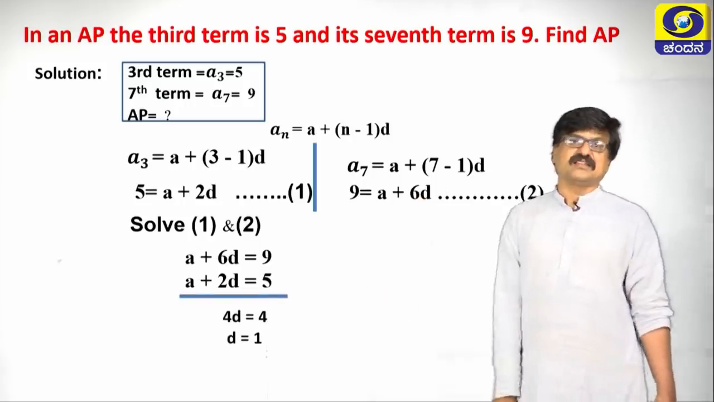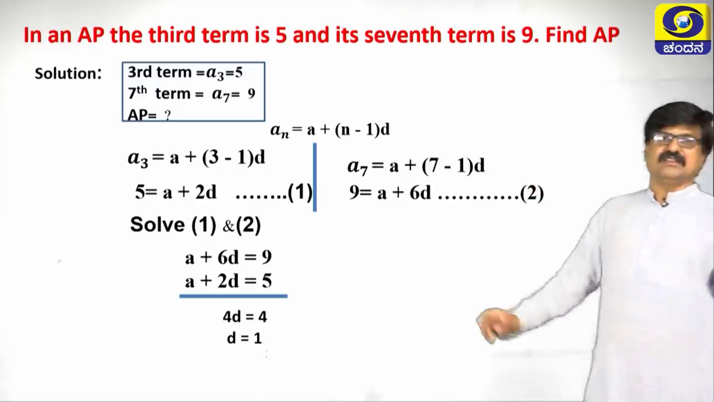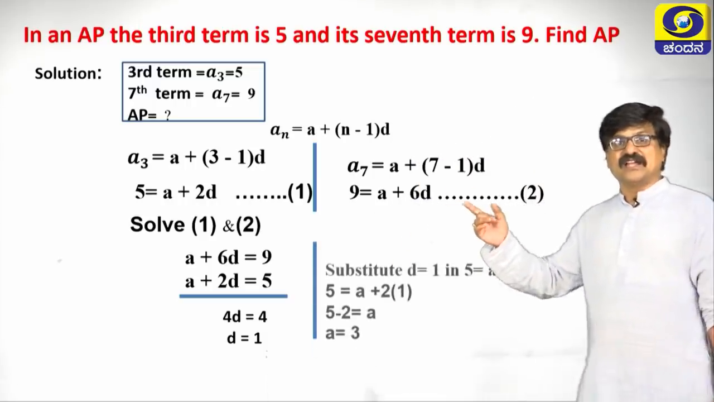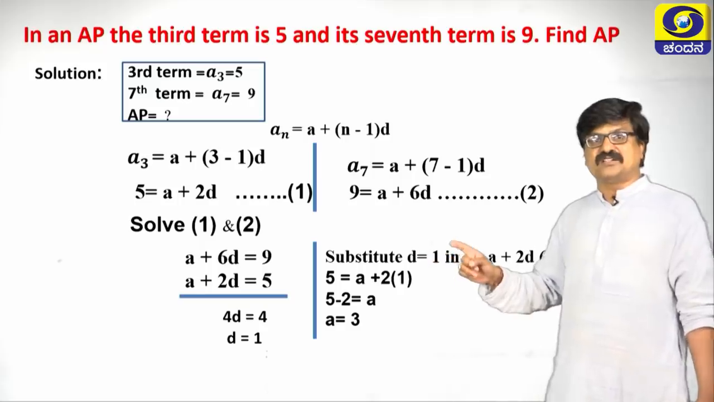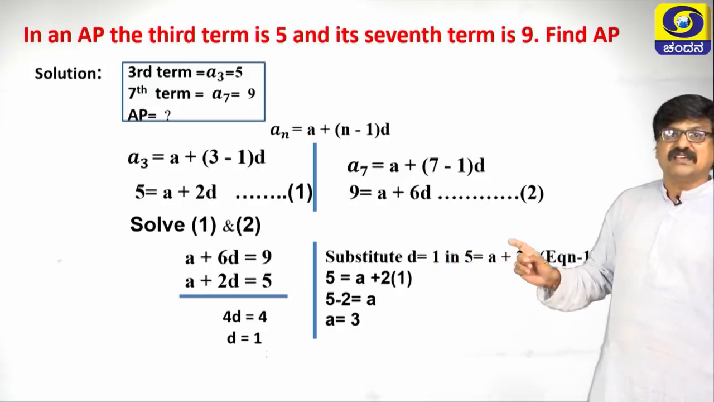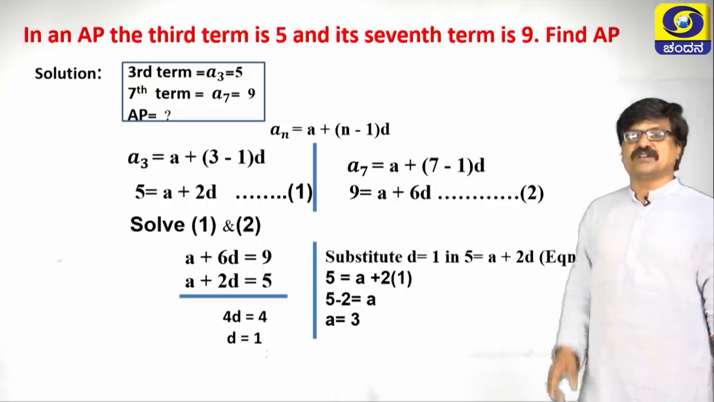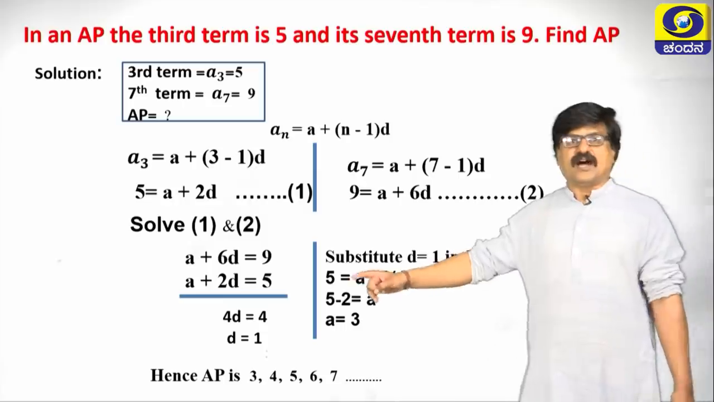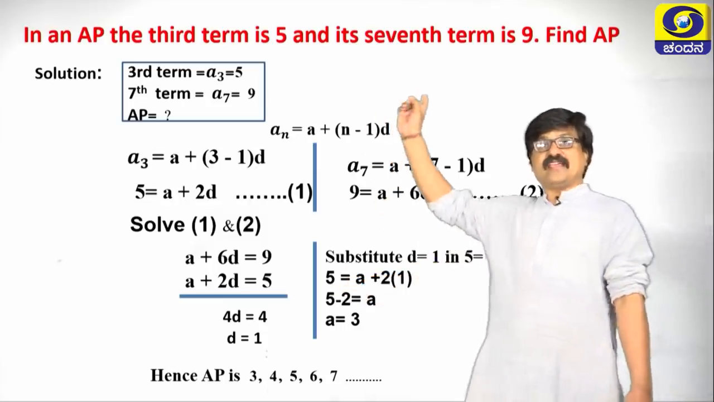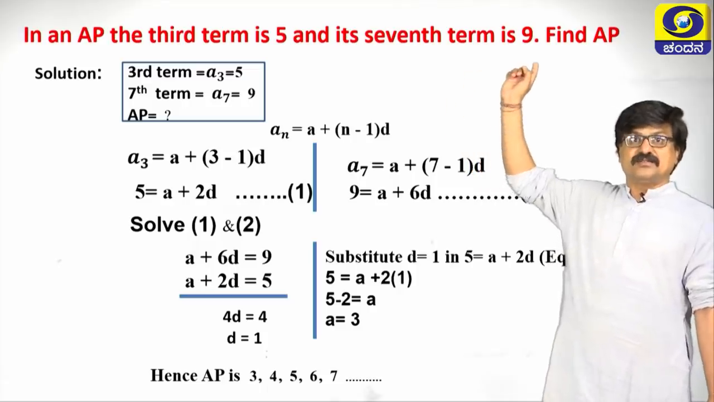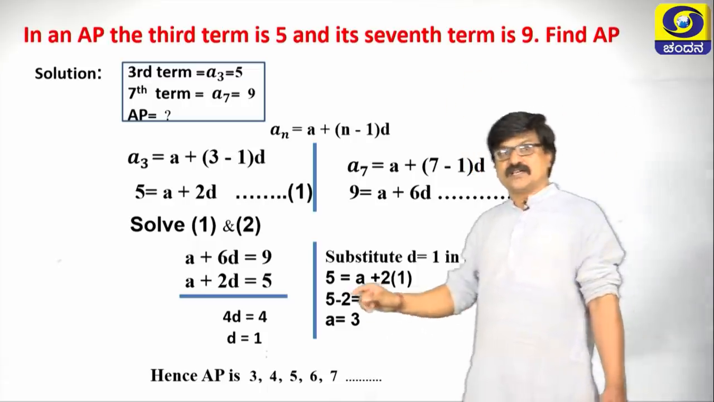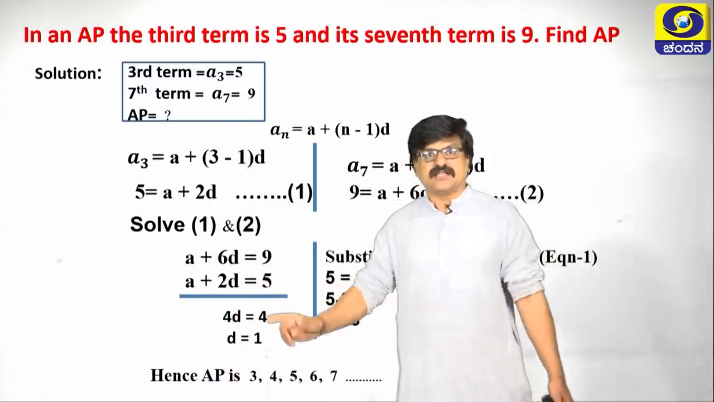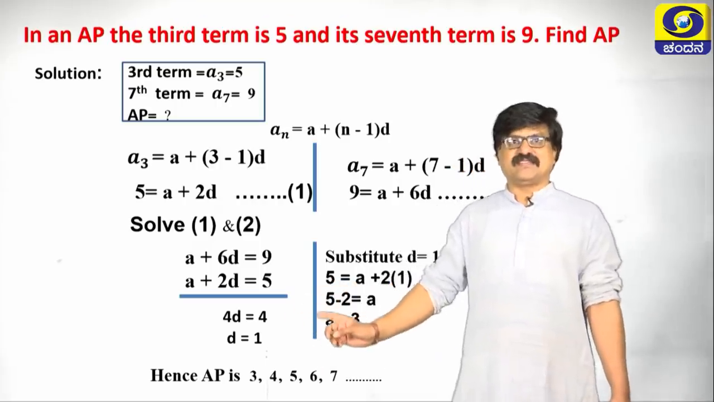Therefore, we are getting the value of d as 1 here. After getting d, consider any one of these 2 equations, substitute d is equal to 1 in 5 equals a plus 2d, that is equation number 1. Finally, after getting d and a, we can write the AP, because here we have to find the AP. Hence the AP is 3, 4, 5, 6, like this we are getting.